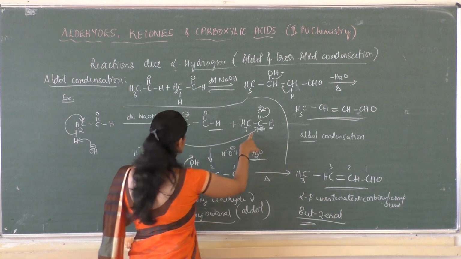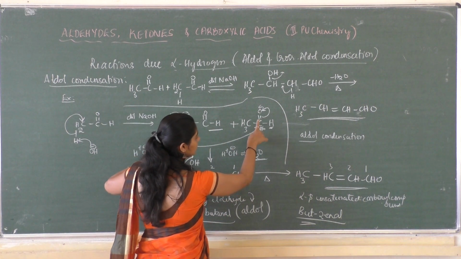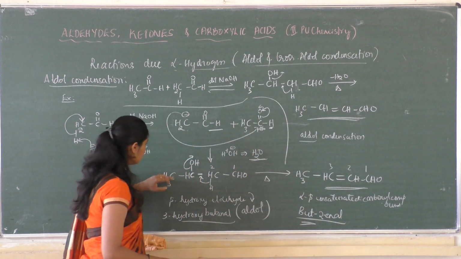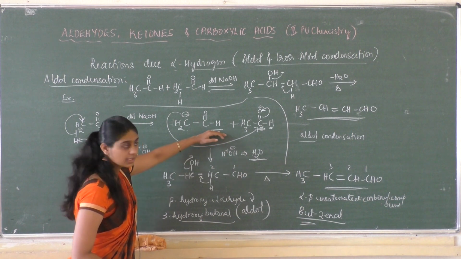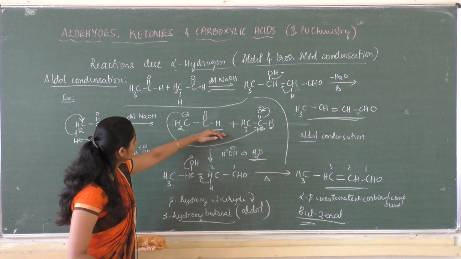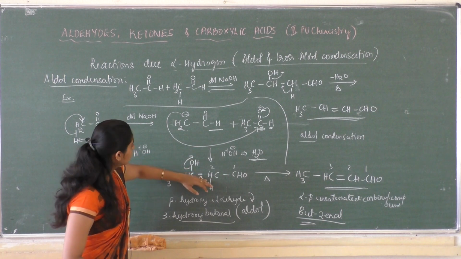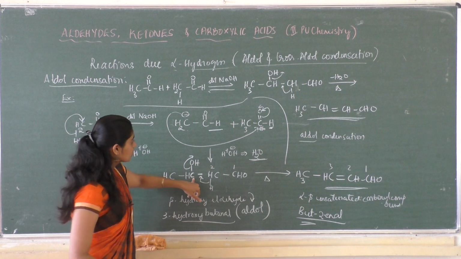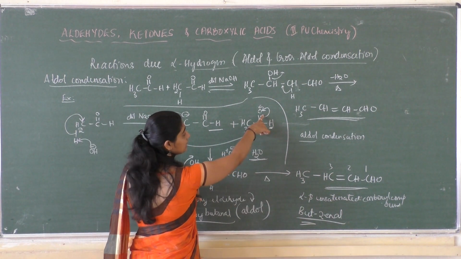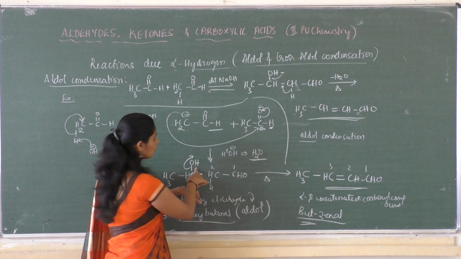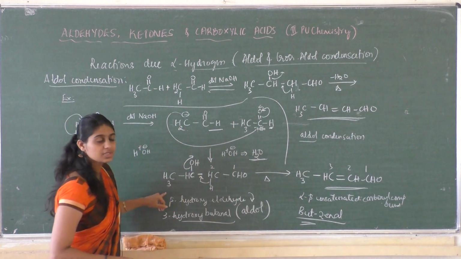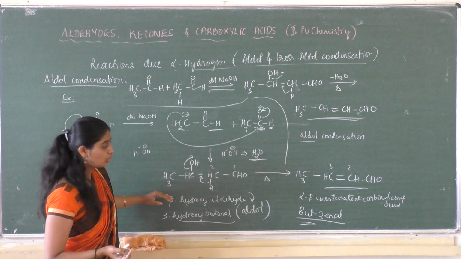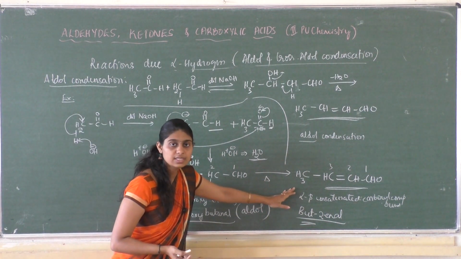It gives the electrons to this carbon, and the pi electrons shift onto the oxygen atom, so as to form CH3, CHO and then CH2 here, and this CH2 is attached to a carbonyl carbon which is attached to O minus. It will take a proton from the solution, so it forms OH and CH3, which is called aldol. When it is heated, it loses a water molecule so as to form the aldol condensation product.